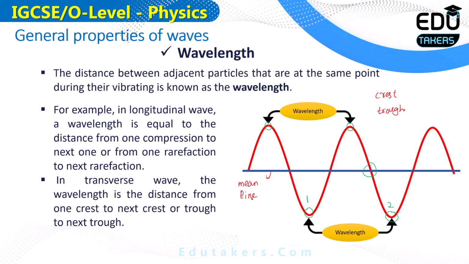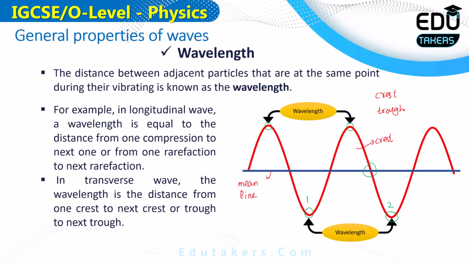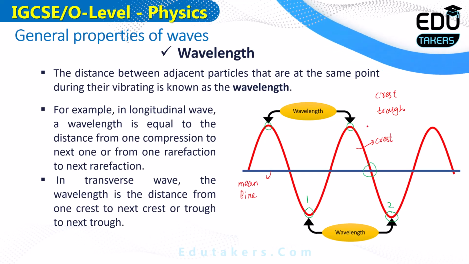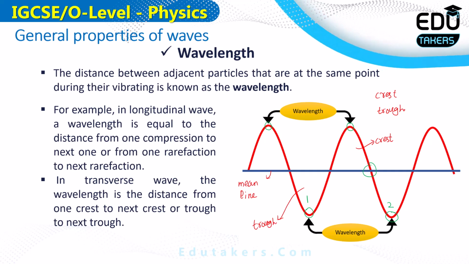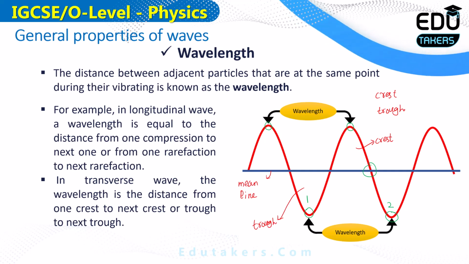So the portion of the transverse wave that is above the mean line is called the crest, while the portion of the wave that is below the mean line is called the trough. So both of these, crest and trough, combine to give the transverse wave.